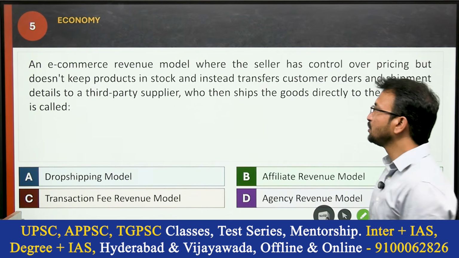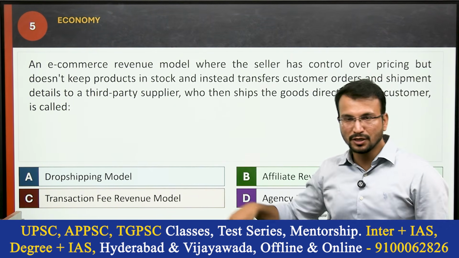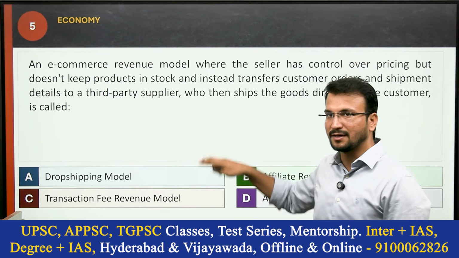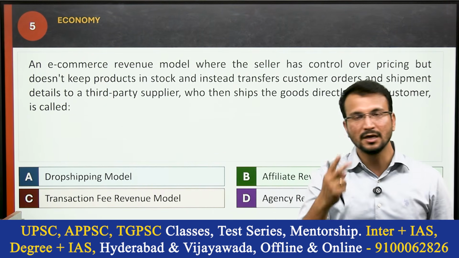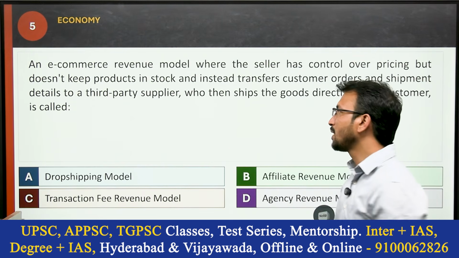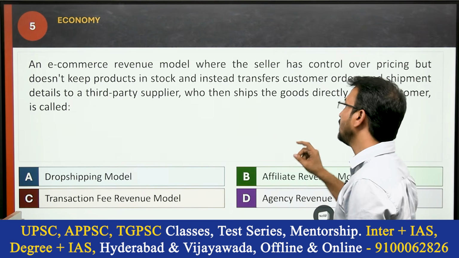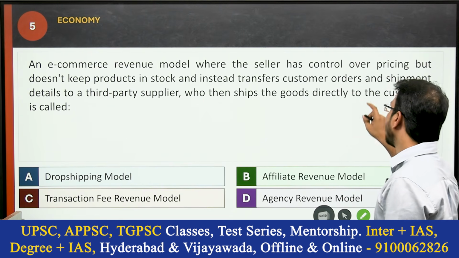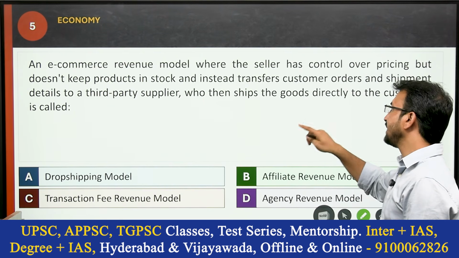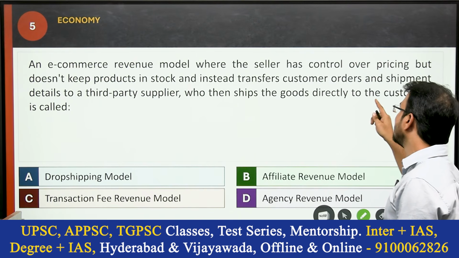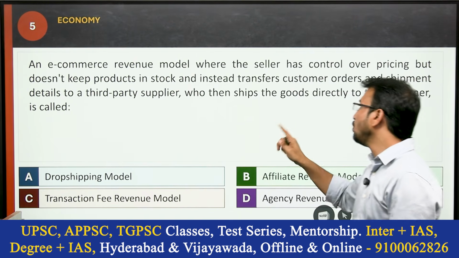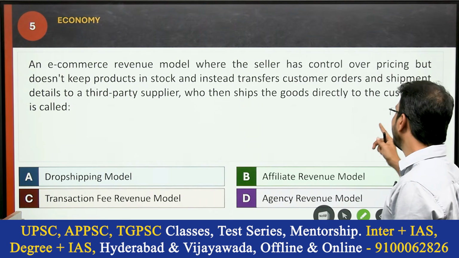Okay. The next question is an e-commerce related question. Especially this year UPSC asked two questions related to e-commerce. So from that, this is an e-commerce model. An e-commerce revenue model where the seller has control over pricing but doesn't keep products in stock, and instead transfers customer orders and shipment details to a third party supplier who then ships the goods directly to the customer is called.